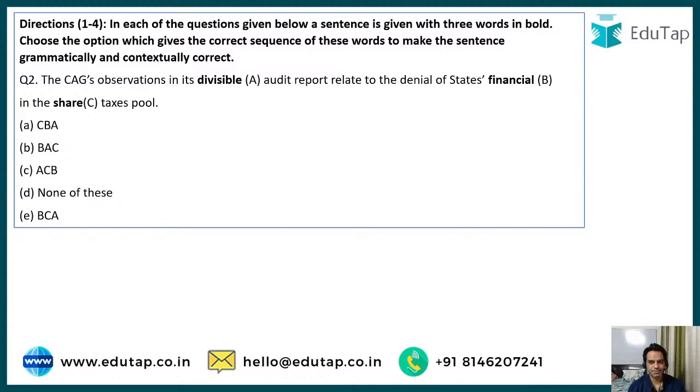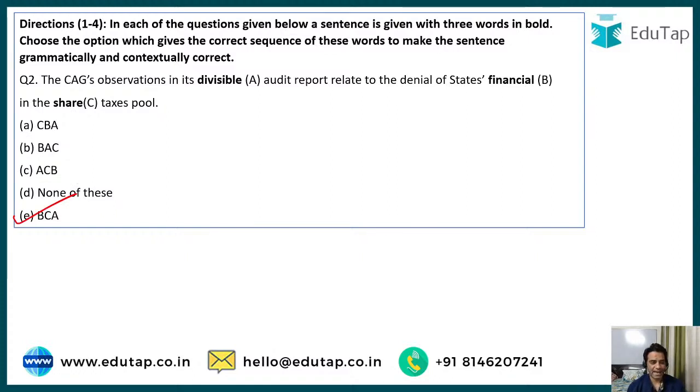I think in its financial audit report relate to the denial of states share in the divisible taxes pool. So the correct sequence should be B, C, and A. What do you say, guys? Very good, Prerna. Very well done. Very good, Anjali. Very good, Leena. The correct option here is again option number E.